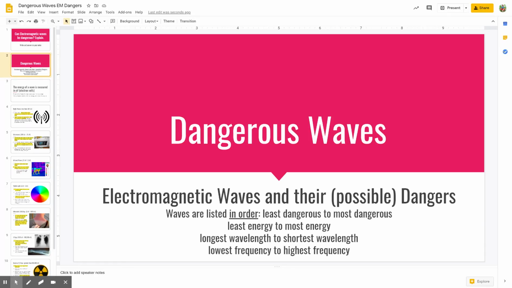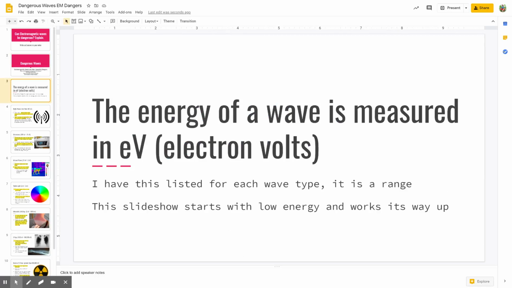All right? So the way we're going to talk about the energy is measured in electron volts. So that EV that you see on each slide is the electron volt measurement that we would consider in that range for that kind of wave. So it's not just a single measurement that counts as that type of wave. It would be a range. So not all radio waves have the same EV. There is a range of different kinds of radio waves. All right. So again, we are starting with the lowest energy and working our way up to the most energy.